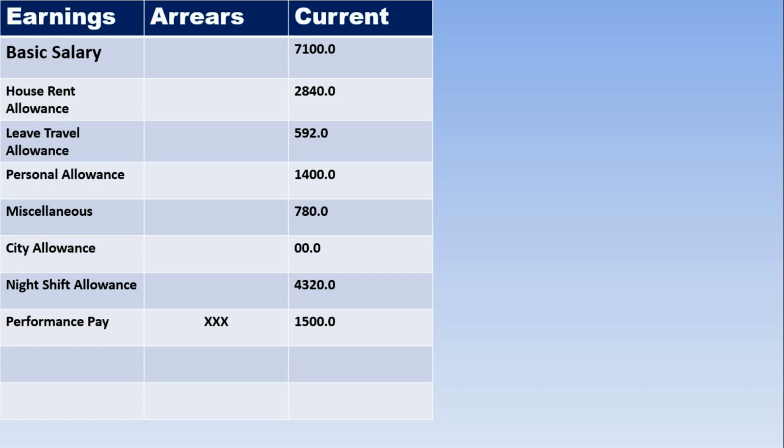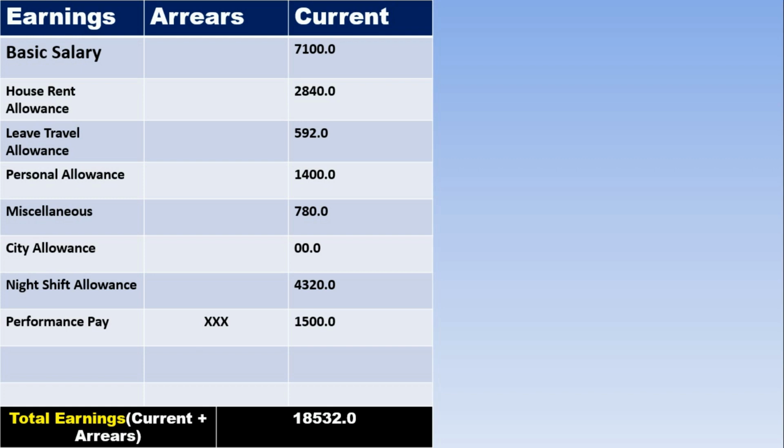And now, house rent allowance will be 2,840 rupees. Leave travel allowance will be 592 rupees. Personal allowance will be 1,400. Miscellaneous will be variable. I will explain you in next slide. City allowance will not be given to you guys. Night shift allowance will be 360 rupees per day, and the number of days you are doing night shift, you may simply multiply by 360. Performance pay you will get 1,500 rupees.